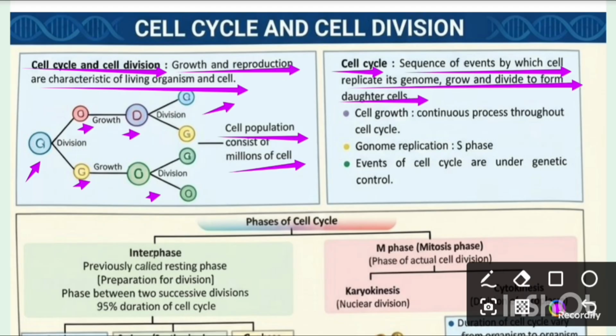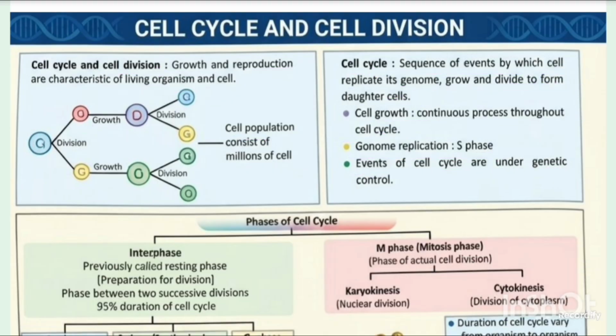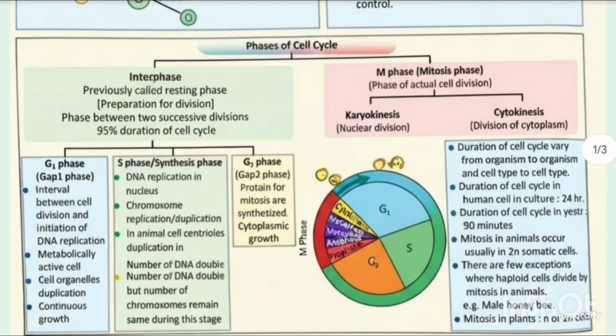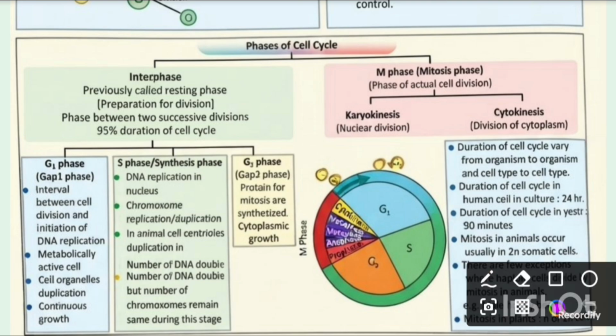Now, cell growth. Cell growth is a continuous process throughout the cell cycle, and the genome replicates in S phase. It is very important. Events of the cell cycle undergo genetic control. Now we can talk about phases of the cell cycle. There are two phases. One is interphase and the other is M phase or mitosis phase.